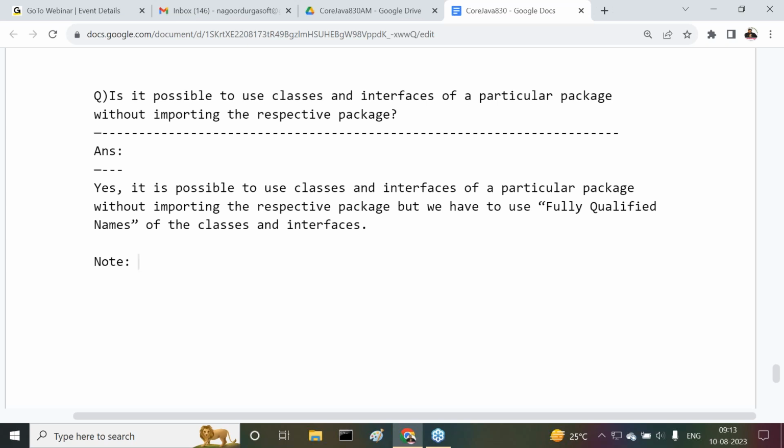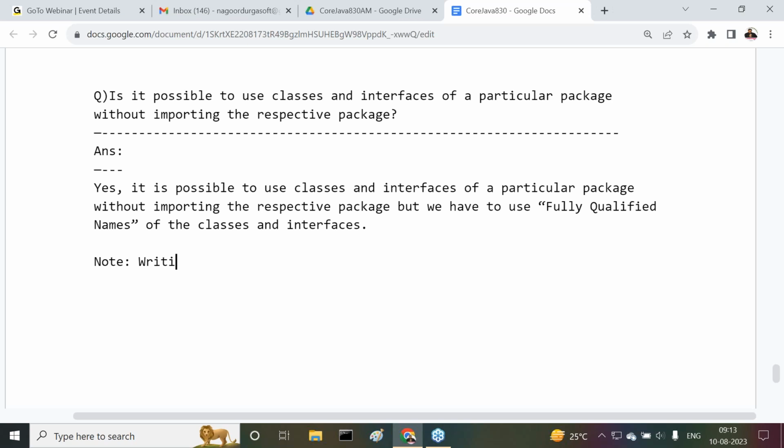Similarly, in Java also, it is possible to access a particular class or interface without importing the package, just by using the fully qualified name. That means just by specifying the package name along with the class name. Providing the class name along with its package name is called the fully qualified name.